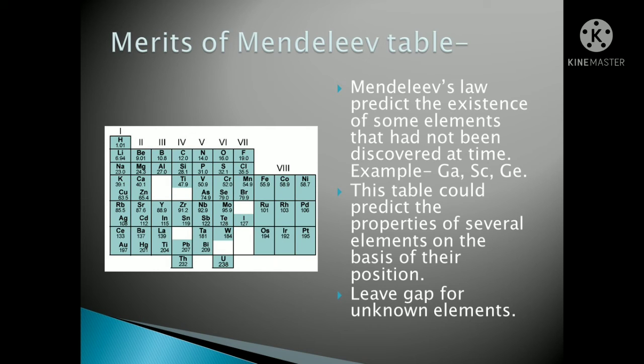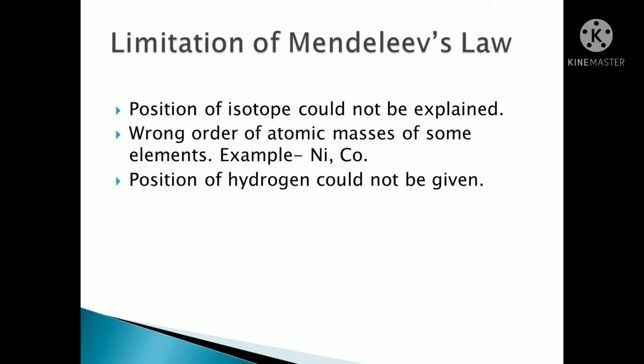But again what happened, people came out with some what? With limitations. Yes, there will be something. Because it is human nature, isn't it? People are not satisfied. Now let's see what limitations they took out. The limitations of Mendeleev's law were what? Now people talked about isotopes. The position of the isotopes could not be explained here. Wrong order of the atomic mass of some elements, means nickel and cobalt were in the wrong order.